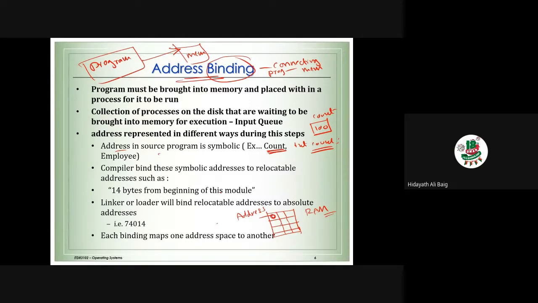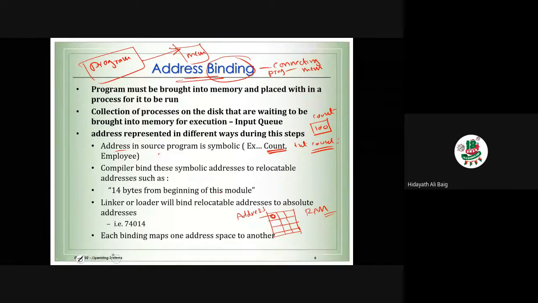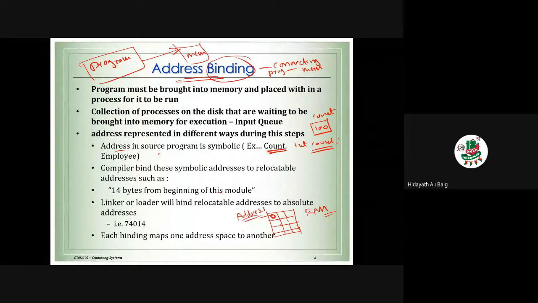Remember that. If you ask me where I am now, I say I am in lab K001. That is my address, because in the college, every location is an address. If I ask you where you are, you say I am in my home. This is my address. In the same way, every location of the RAM contains an address.